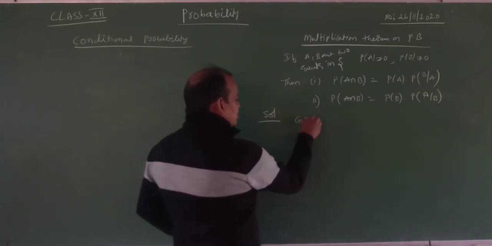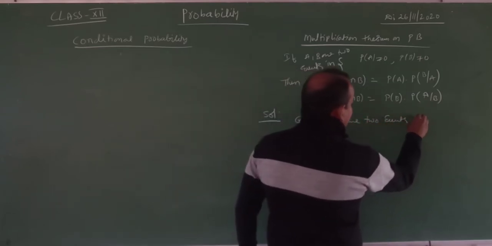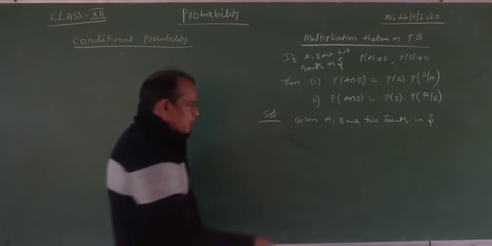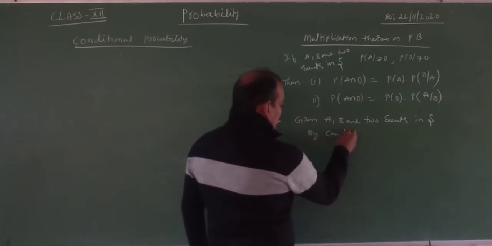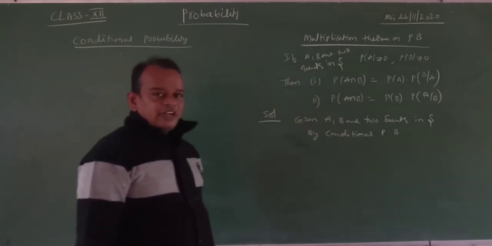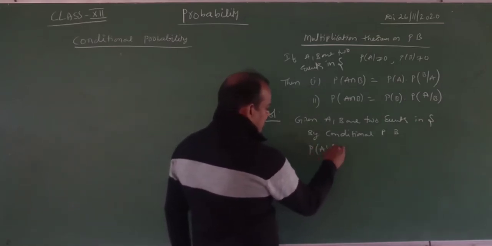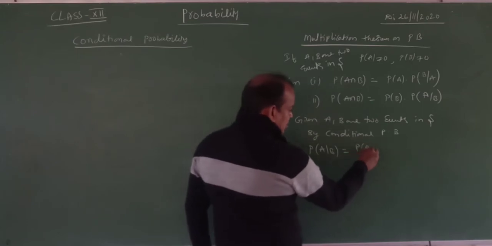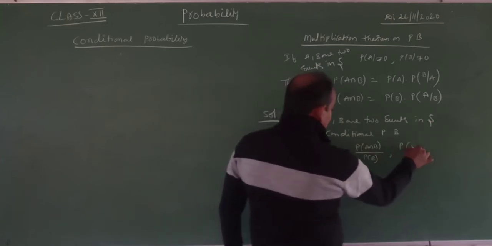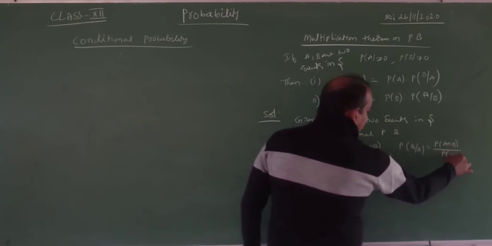Given A, B are two events in S. By the definition of conditional probability, if the event A occurs after the occurrence of B, we know very well, for suppose I write probability of A given B. What is the formula? Probability of A intersection B by probability of B. And the second one is probability of B given A, which equals probability of A intersection B by probability of A. You know very well these two formulas.